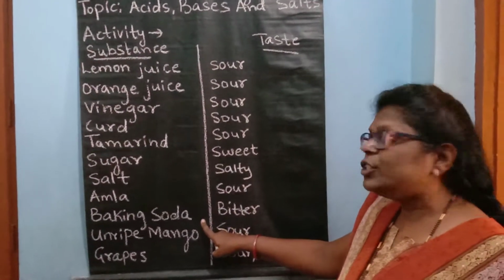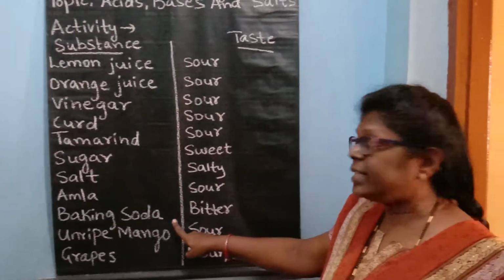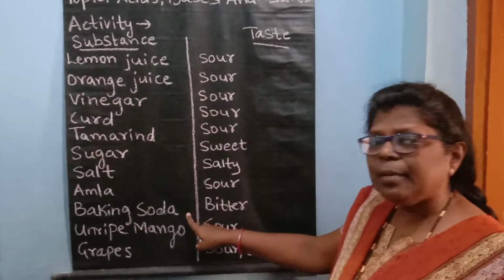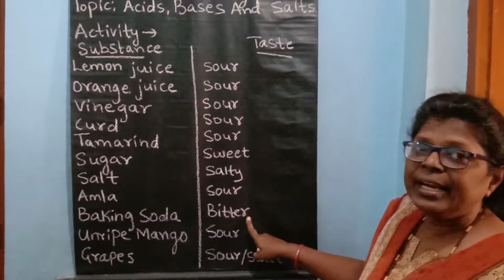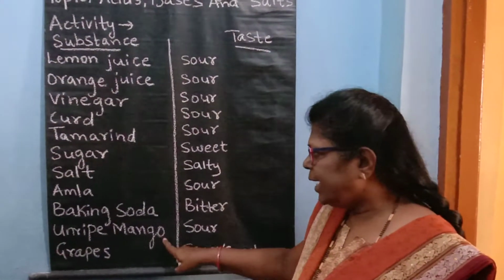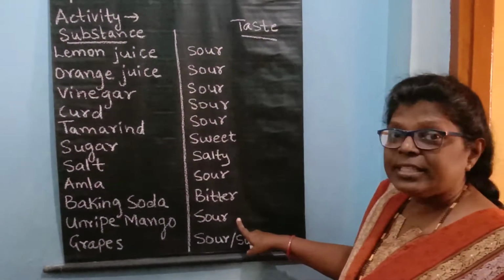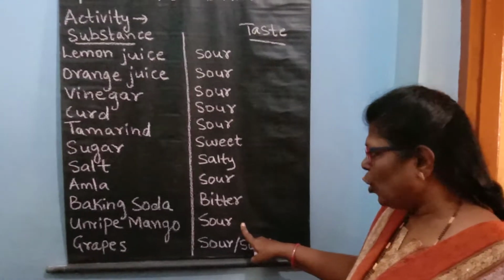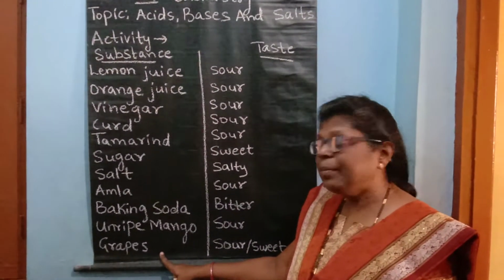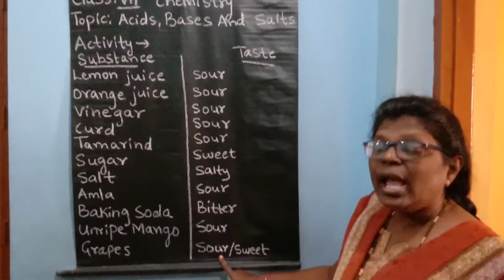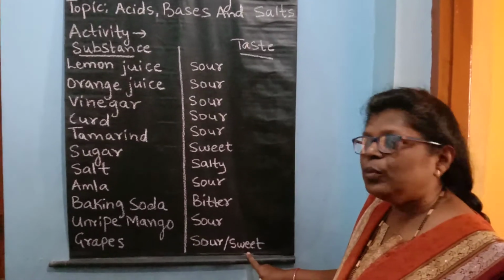Then take the baking soda. We know where it is used. It is used to make pakoras at home. So take a little bit of baking soda, keep it on your tongue and taste it, children. It will taste bitter. Then take unripe mango, that is kacha aam. Then you taste it, because in summer season you might have tasted it also. So it is sour in taste. Now grapes. If you take unripe grapes, it will be sour in taste. And if it is ripe on the vine, then you can see it will be sweet in taste.